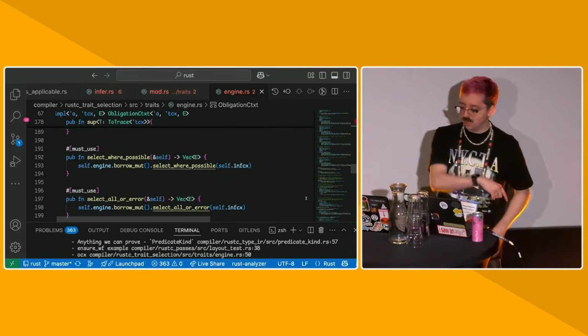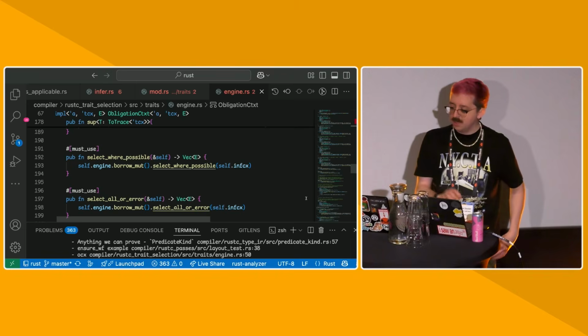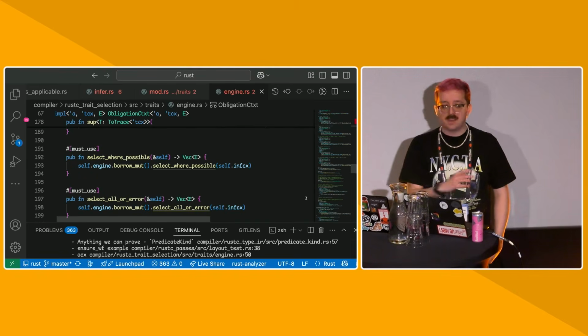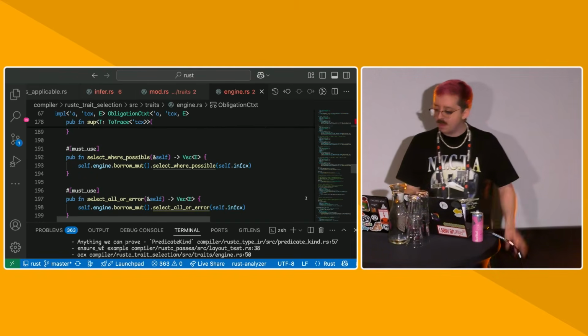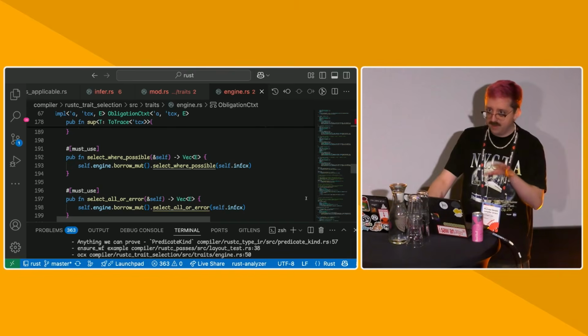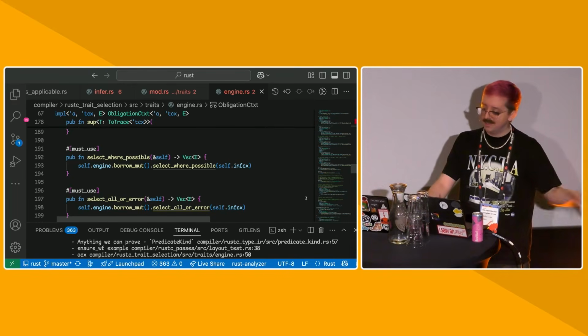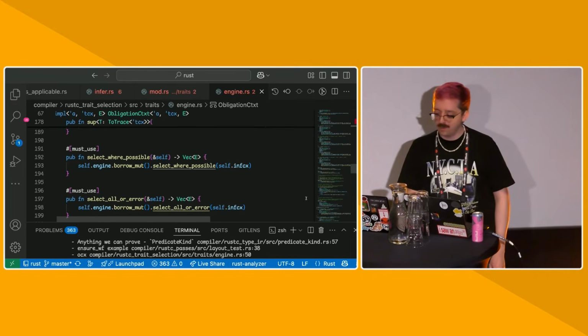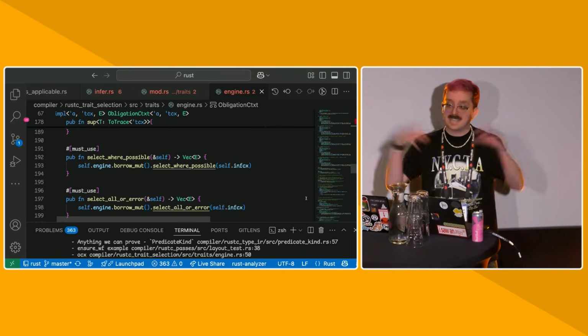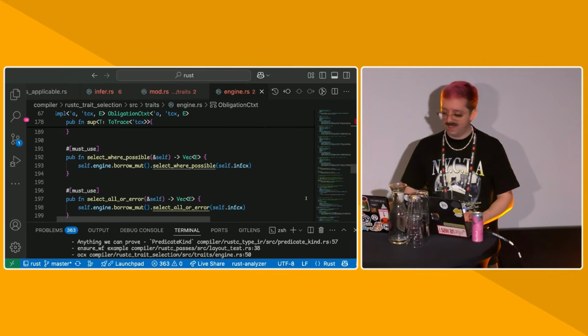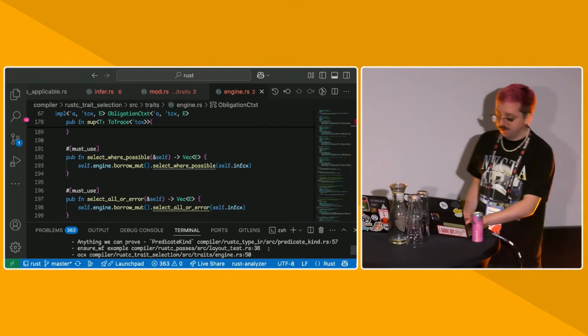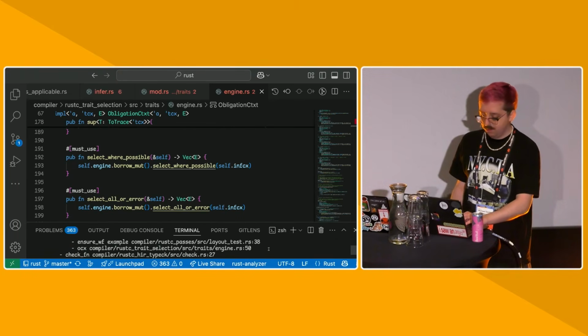Obligation contexts and function contexts don't support probing. So if you need to prove something inside of a probe, like if you want to test something out, proving predicates might have inference side effects. If you don't want those inference side effects to bleed into your program, for example, if you're just trying to validate something for diagnostics, you need to create an obligation context inside of the probe. And if you don't, then I think the compiler will ICE. So that is all the context that you need.